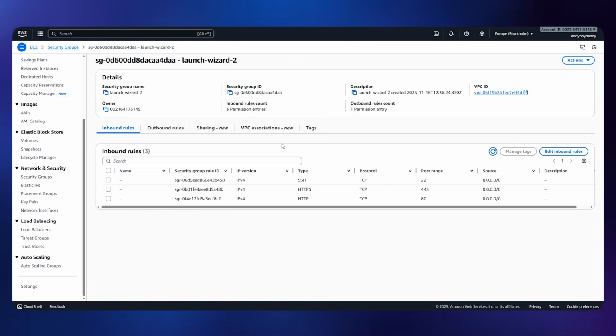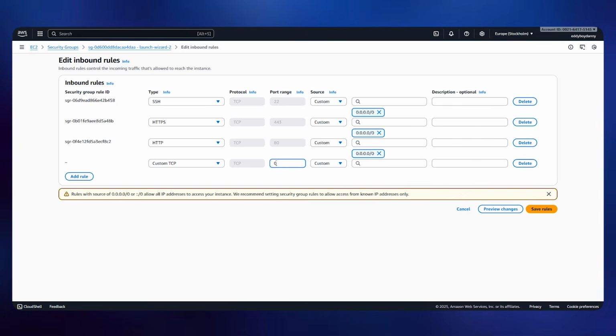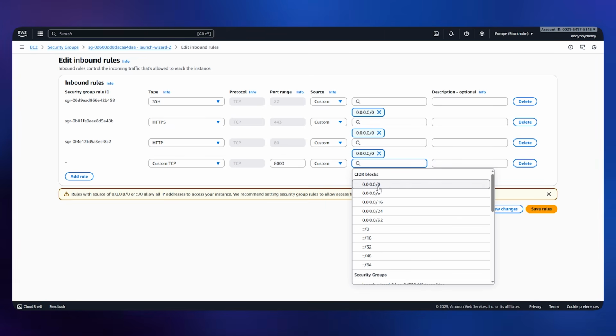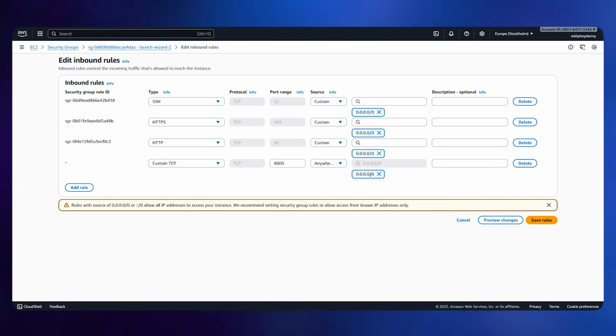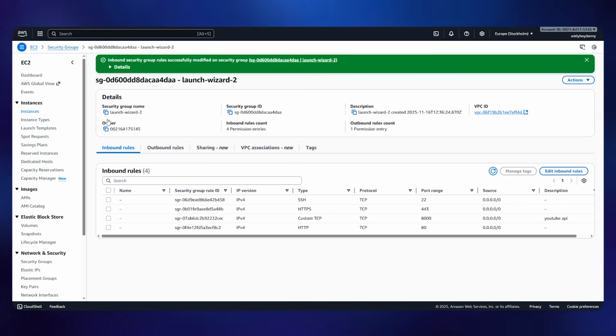Once you have that, then you have to click on edit inbound rules, and then here you have to click on add rule, custom TCP, and here you have to write 8000, and here it's gonna be this one, 0.0.0.0/0, and then you can just write YouTube API. Okay, no need, but it's fine. All right, it's done, and then just go back to the instances.